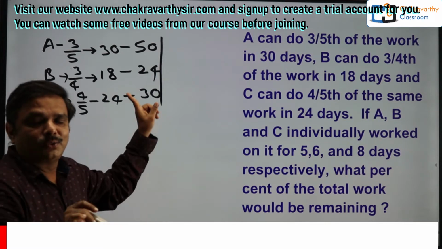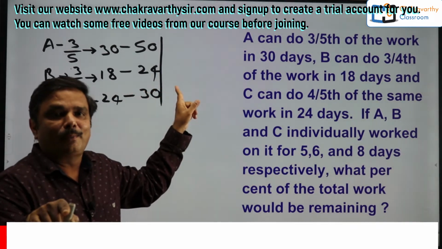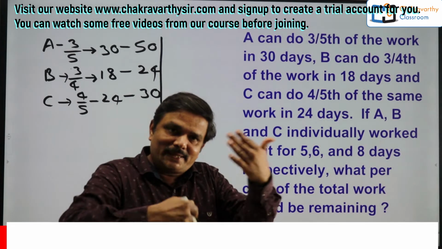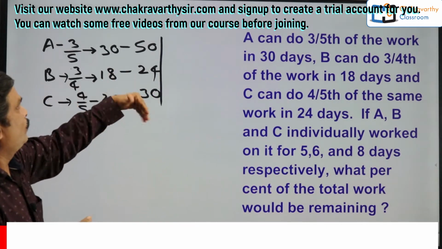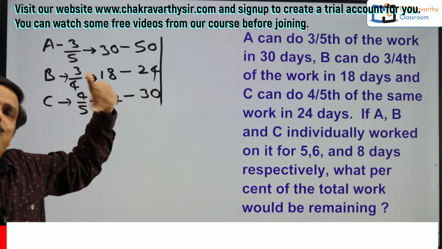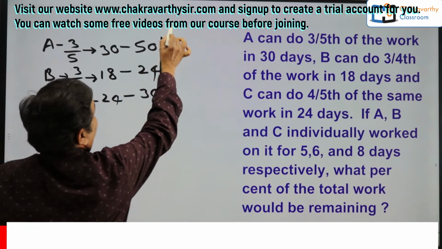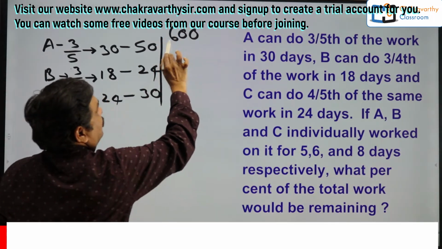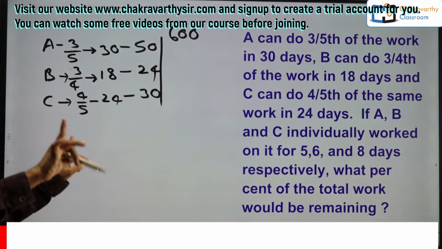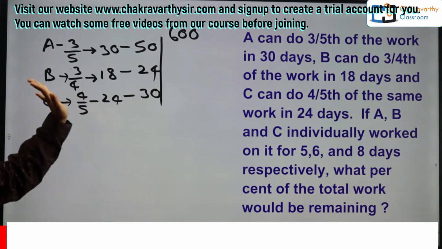You know how to go for this LCM without writing anything on the paper? I'll do one thing. In the next session I'll tell you that. So don't write anything; with the factors only you can do it directly. Anyway, LCM is 600. So 600 units is the total amount of work.